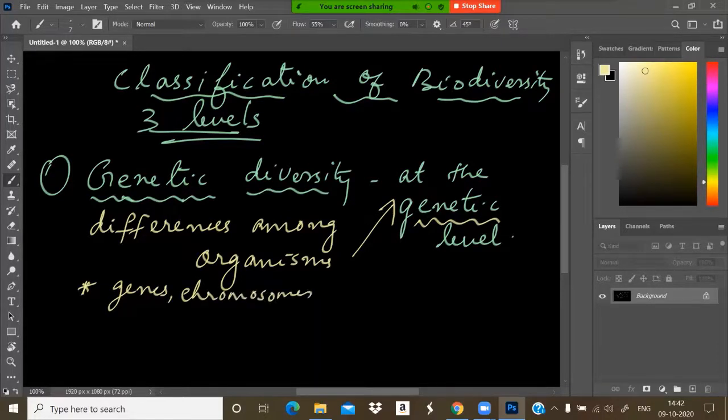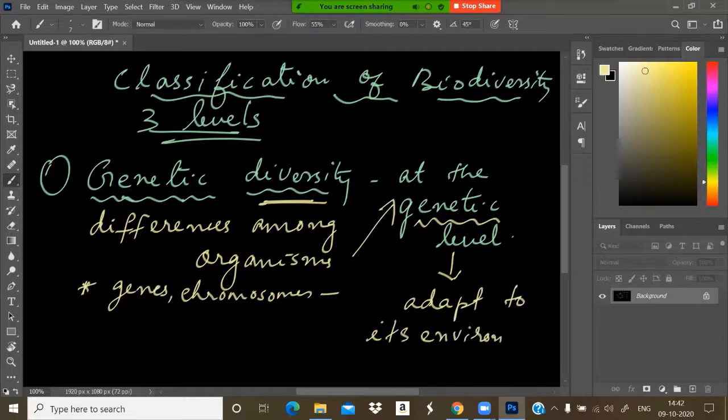These exhibit some diversity, and this difference at the genetic level enables the population to adapt, enables the organism to adapt to its environment. Okay. So, for example, genetic variation in the case of a medicinal plant,